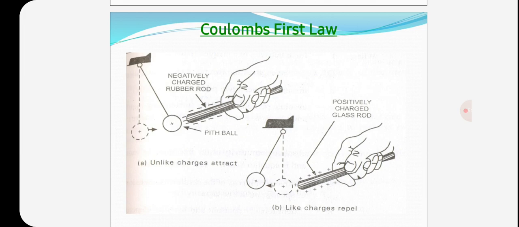If two bodies having the same charge, positive or negative, are brought near to each other, then there exists a force of repulsion. Similarly, when two bodies having opposite charges, positive and negative, are brought near to each other, there exists a force of attraction. So here you can observe the diagram. Unlike charges attract and like charges repel.